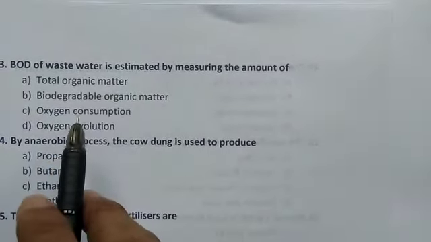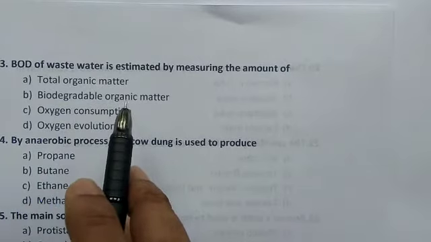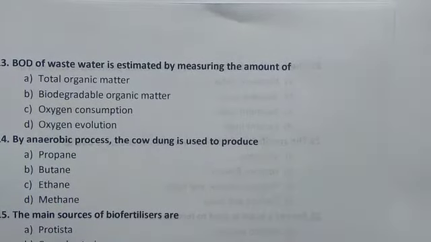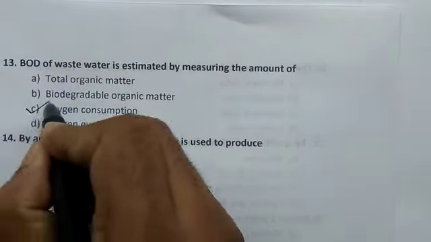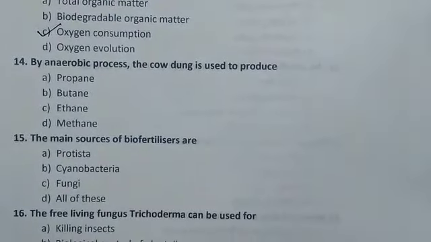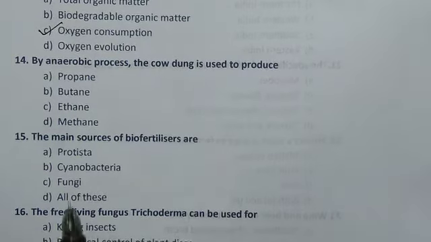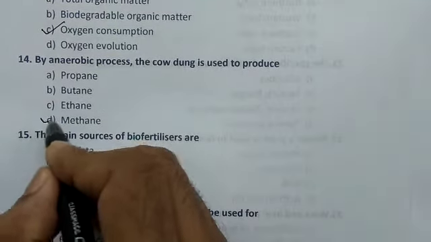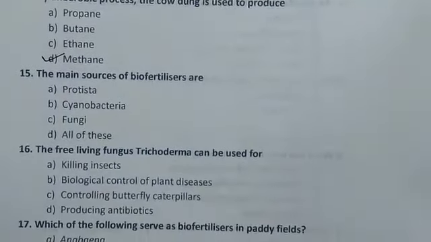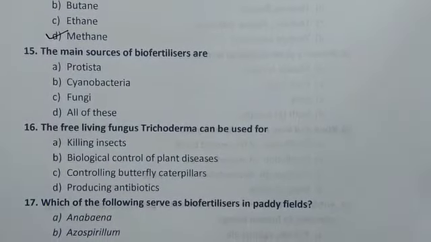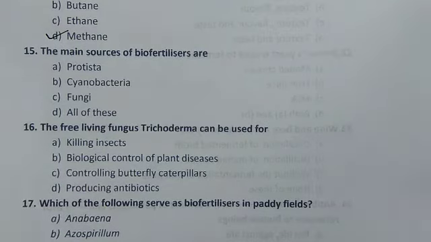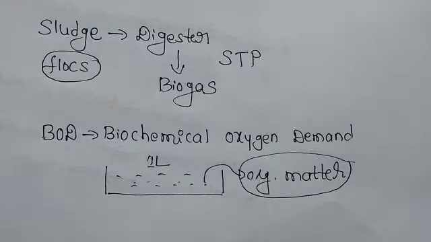oxygen consumption. By anaerobic process, the cow dung is used to produce methane, propane, butane, ethane. We know that it is methane. The main sources of biofertilizers are.